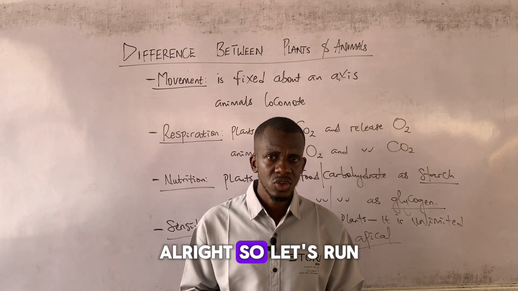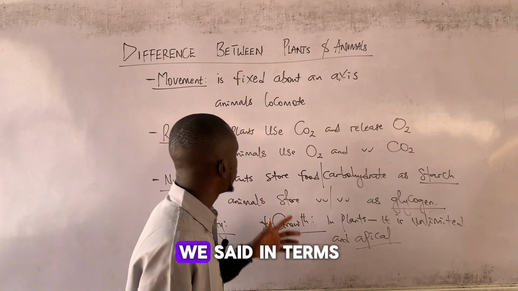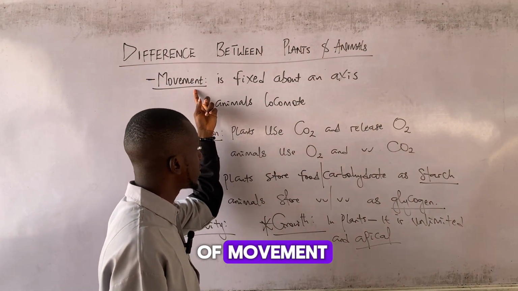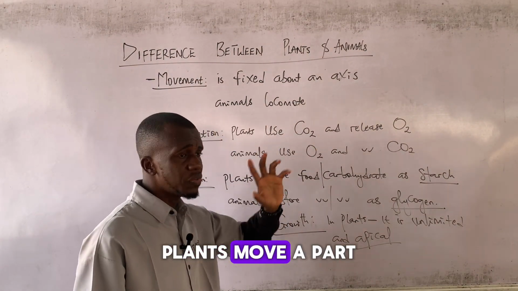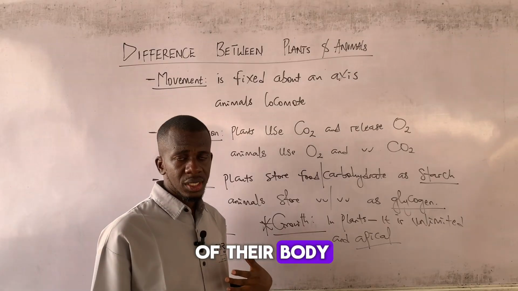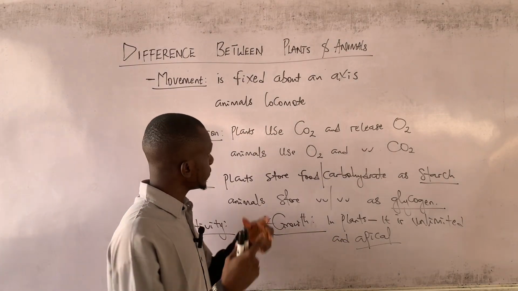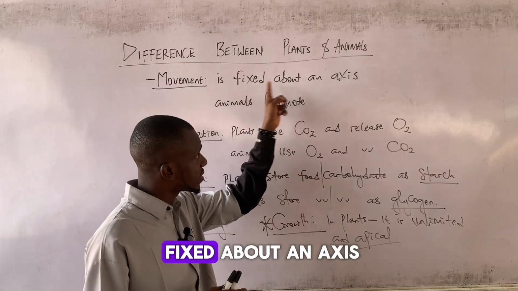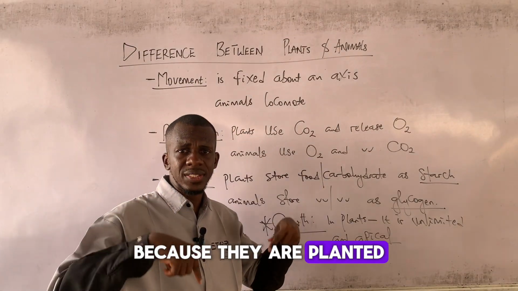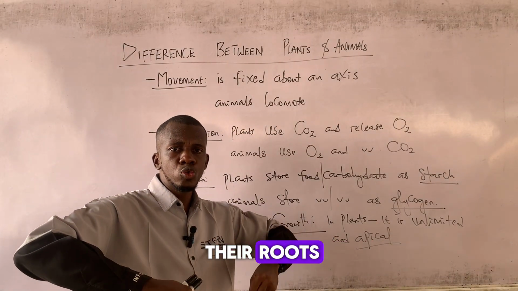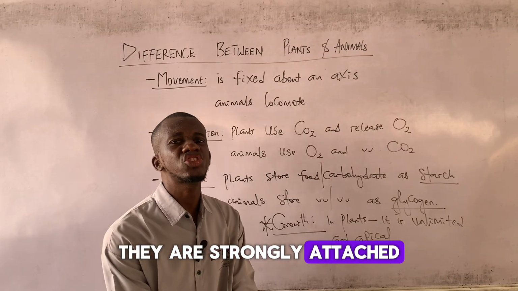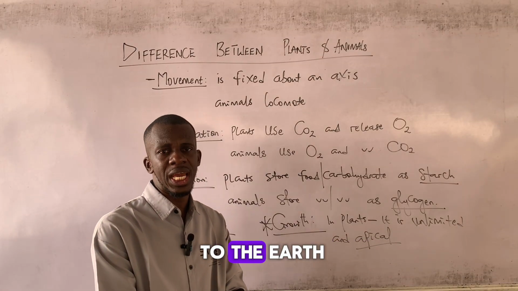So let's run a quick recap. We said in terms of movement, plants move a part of their body, animals can move a part or the whole. We said plants are fixed about an axis because they are planted, and by means of their roots, they are strongly attached to the ground, to the soil, or to the earth.